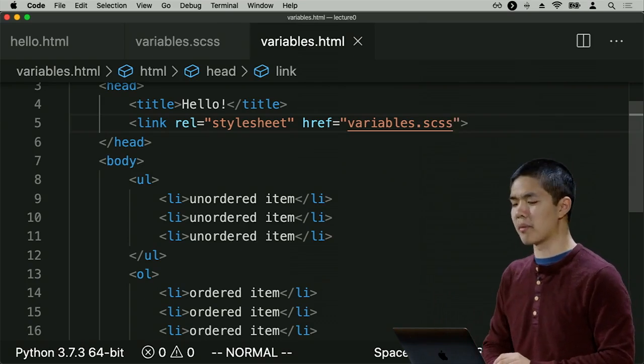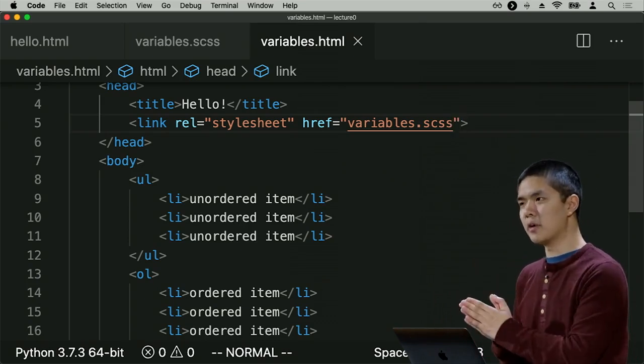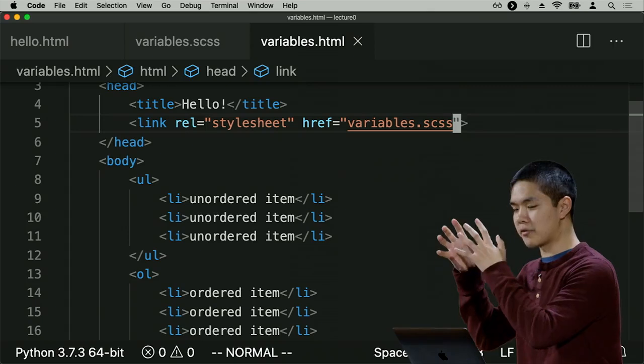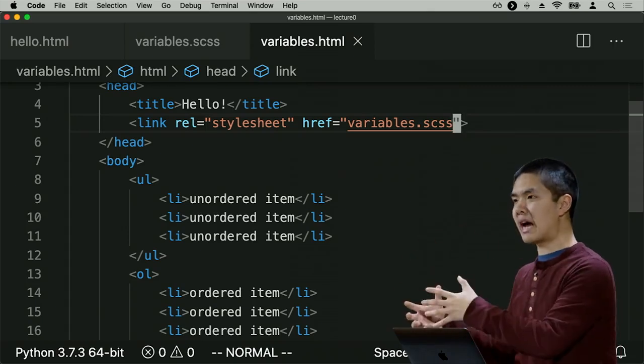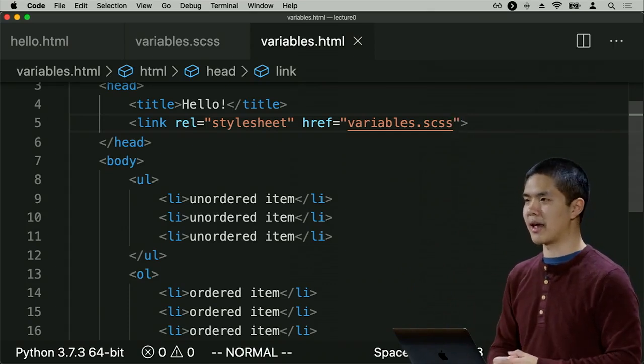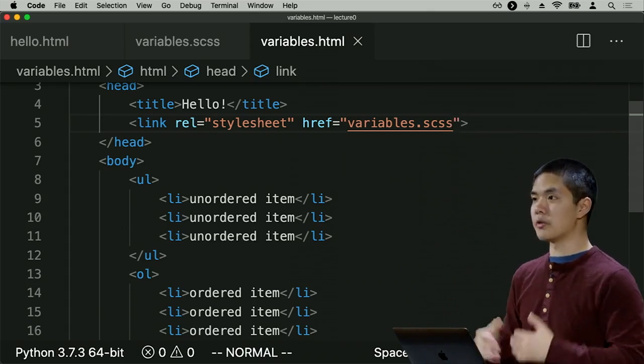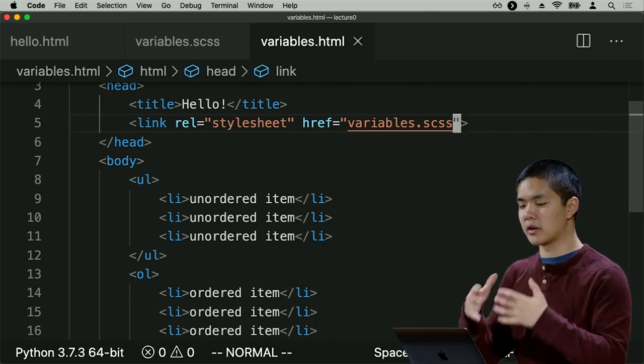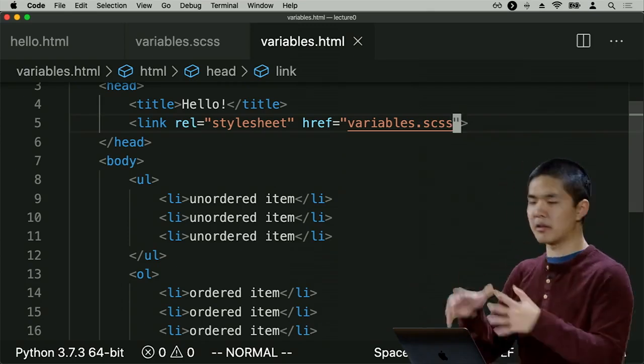So in order to solve this problem, once we've written our Sass file, we need to compile it, convert it, translate it, so to speak, from Sass into plain old CSS so that our browser is able to understand it. And so in order to do this, you'll need to install a program called Sass onto your computer. And you can install it on Mac or PC or Linux.